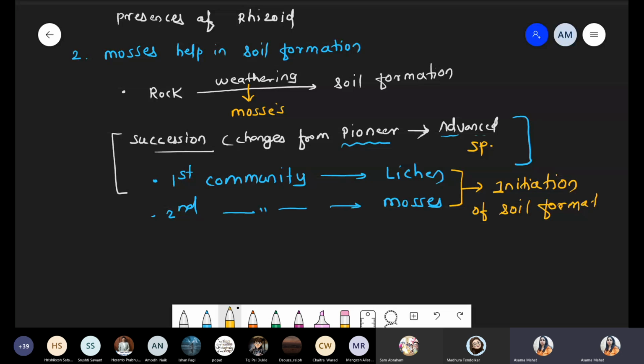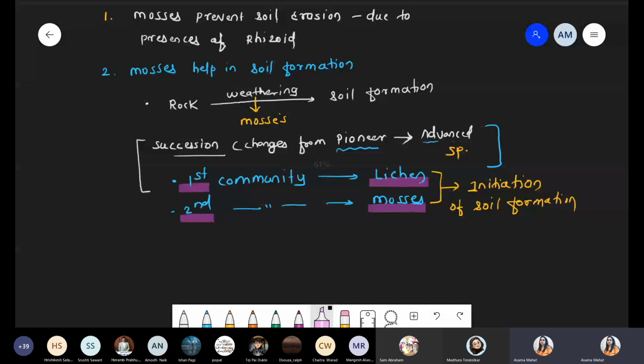Initiation of the soil formation. So definitely two species, that is number one lichen and another one is mosses. Lichen, these are the first community, and the second one, that is mosses, both help with soil formation. They increase the soil formation rate. So that's why simply we can say that mosses are responsible for formation of the soil from the rock.